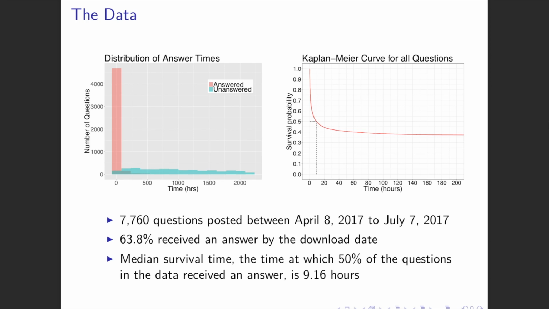The distribution that I have on the left is the distribution of those answer times, and the curve on the right is the Kaplan-Meier estimated survival curve for all questions in the dataset, and that's just the estimated survival probabilities. And the dotted line on that graph represents the median survival time, and that's the time at which 50% of the questions in the data received an answer, which was about 9.16 hours.